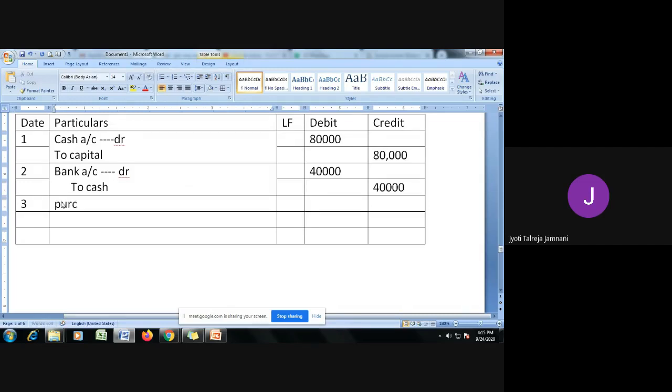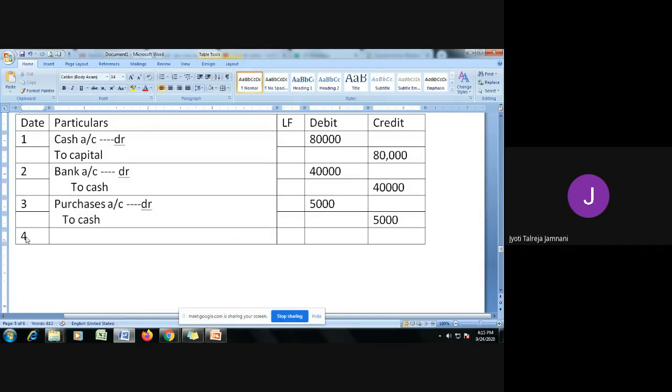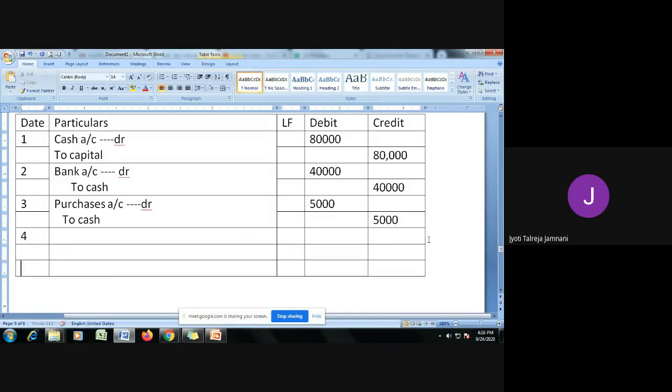Purchases account debit to cash, and the amount is 5,000. So this is your third journal entry. Now next let's do the fourth one.